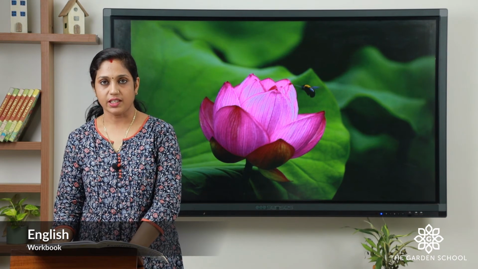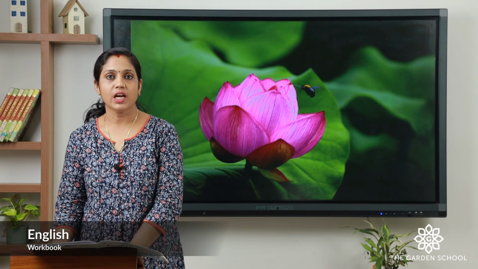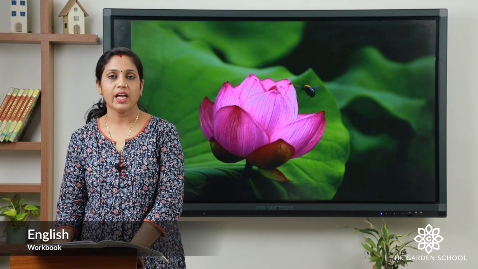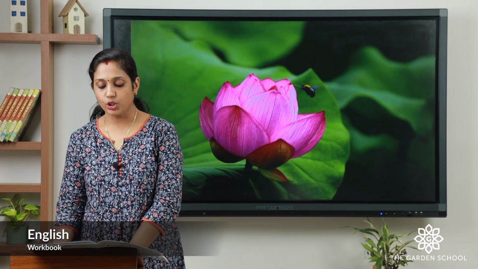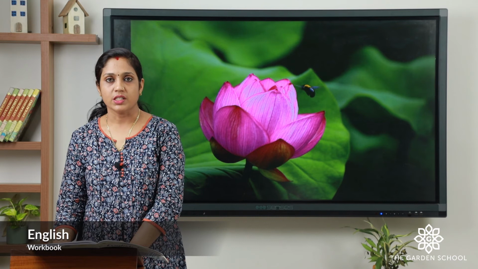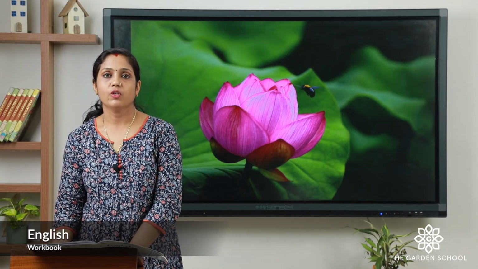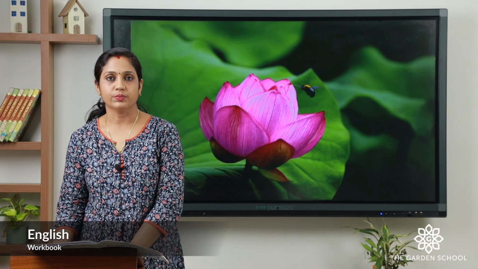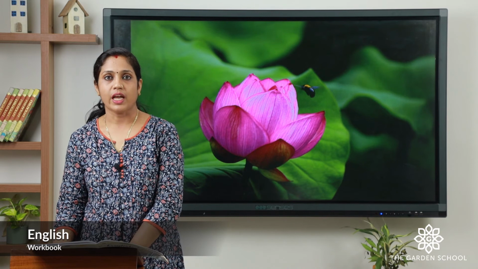In the first sentence, Anju has a new mobile phone. The word Anju is the first word, A is the first letter, so we have to write A capital letter. Anju has a new mobile phone and then end with a full stop. Second question, the sun rises in the east. First word, the. And the first letter T should be capital, and we have to end with a full stop.